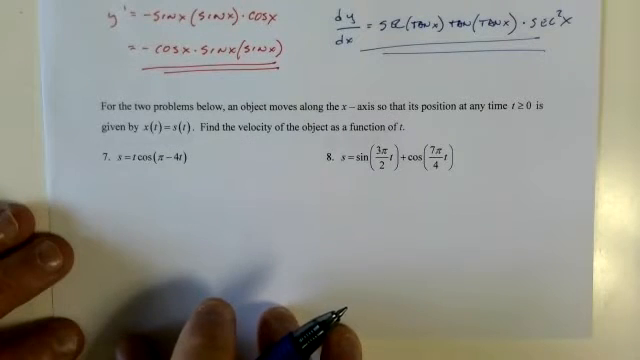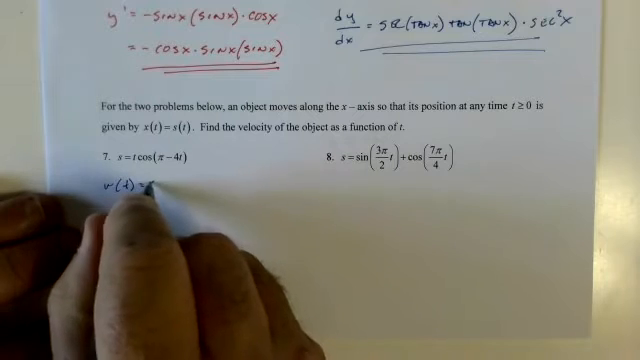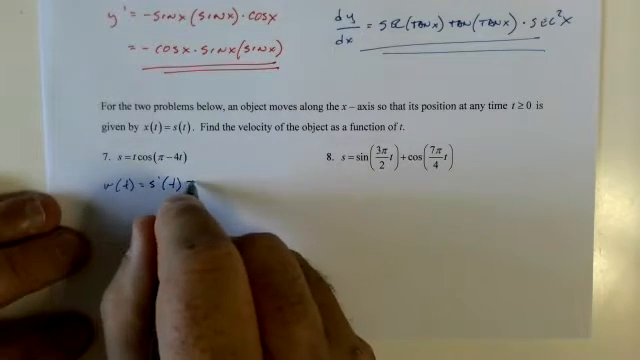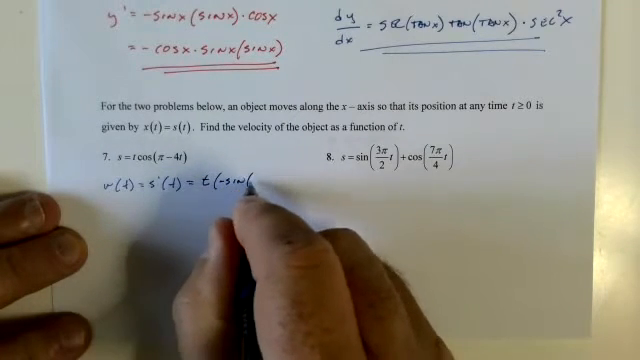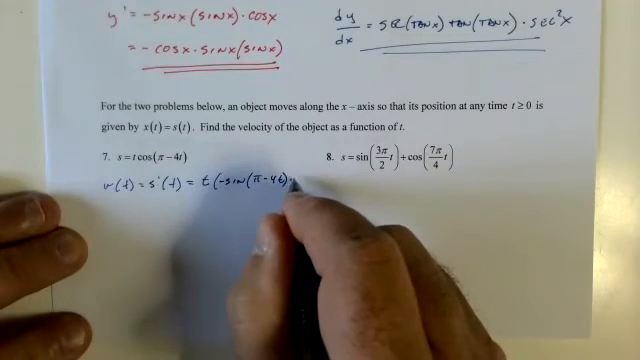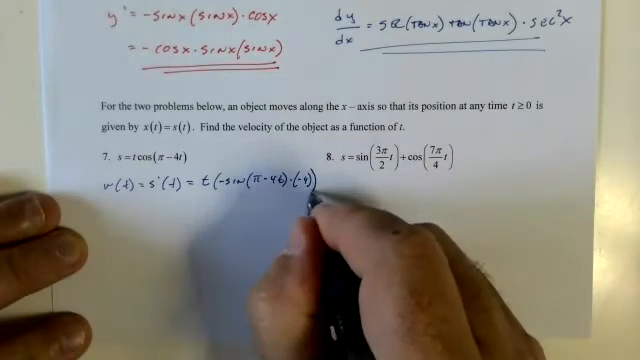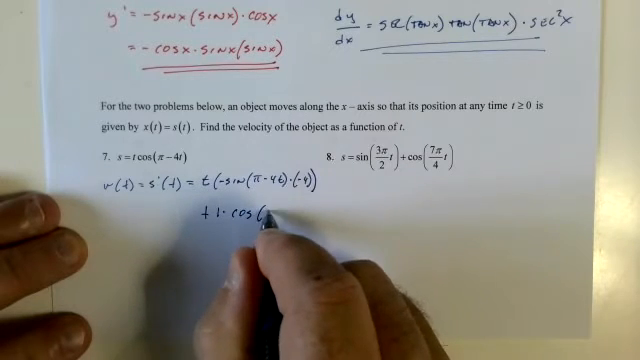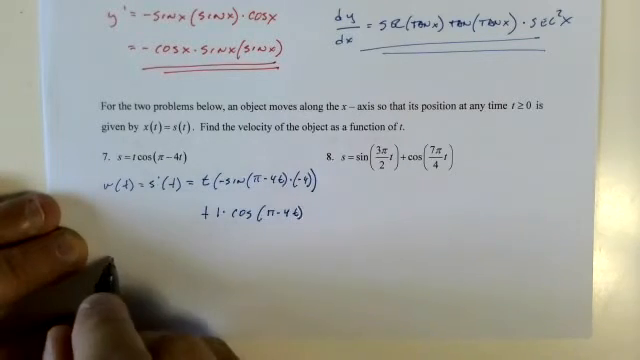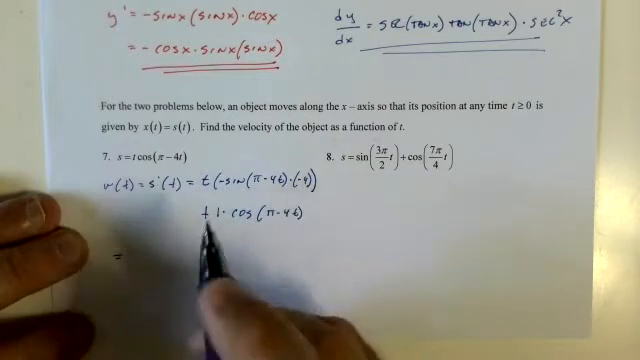Object moves along the x-axis, find the velocity of the object. Leave it. Negative sine pi minus 4t, negative 4, plus derivative and leave the other side, 1 times cosine pi minus 4t equals negative, negative cancel, 4t out front.